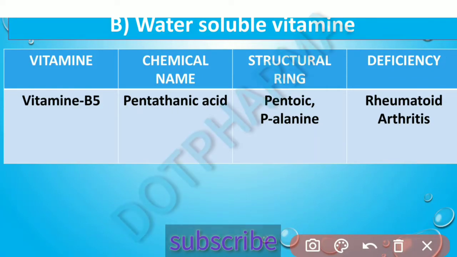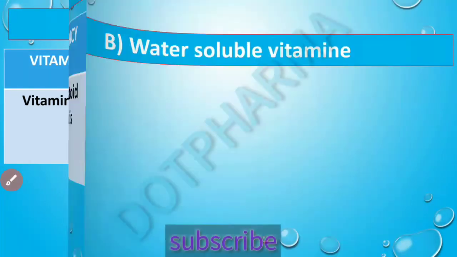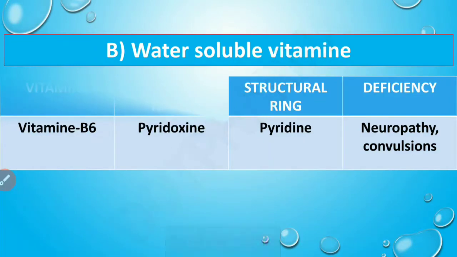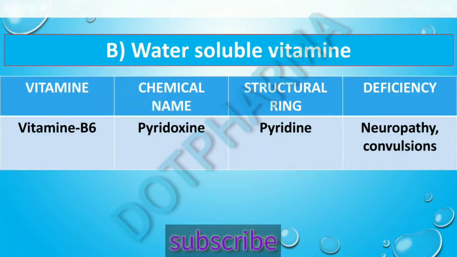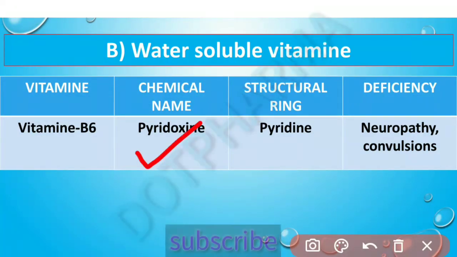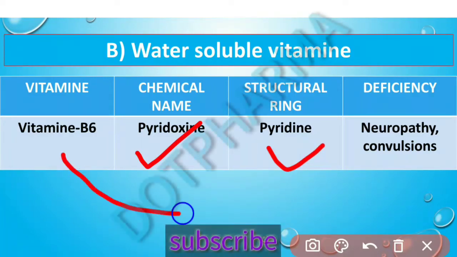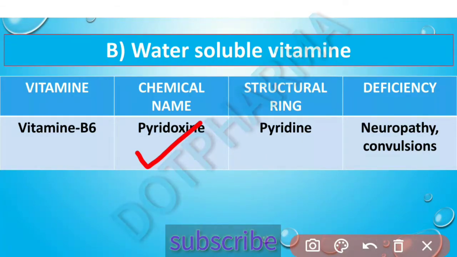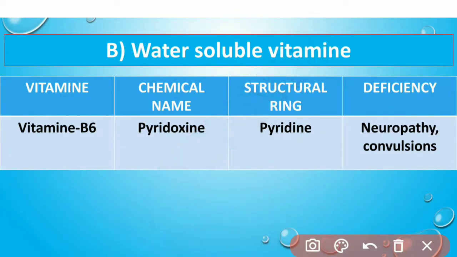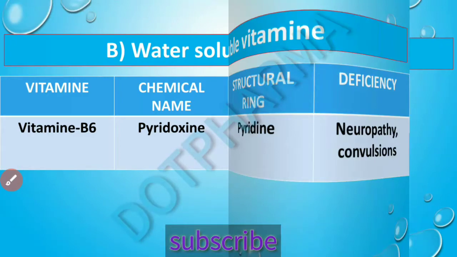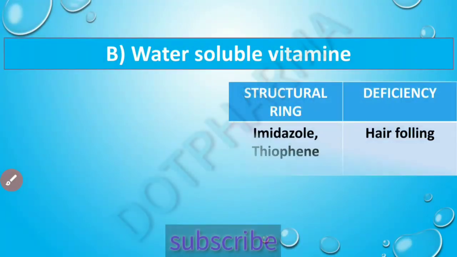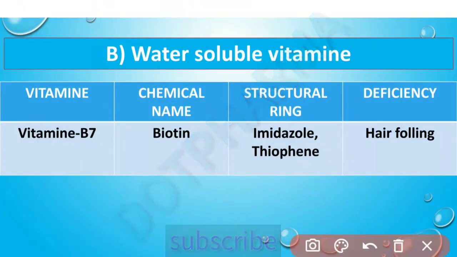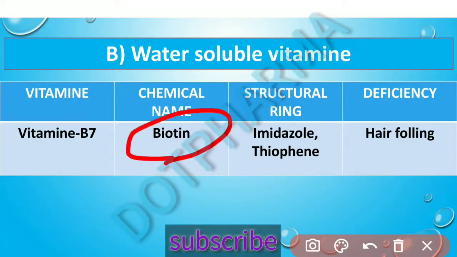Next is vitamin B6, and vitamin B6 is also called pyridoxine, containing the pyridine structural ring, and vitamin B6 deficiency leads to neuropathy and convulsion. So vitamin B6, which is also a water soluble vitamin, has the chemical name pyridoxine, and there is the pyridine structural ring.